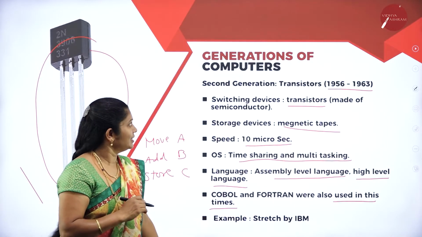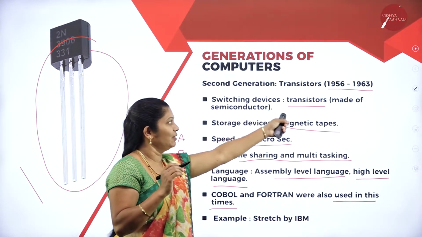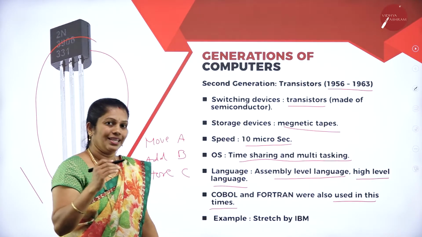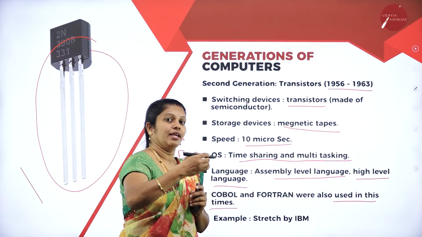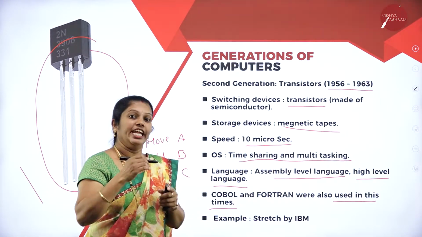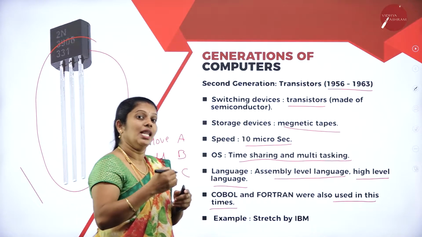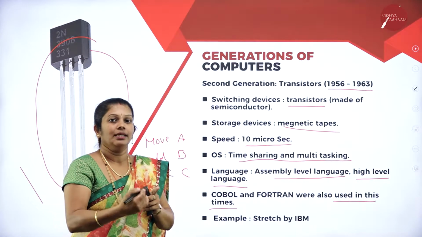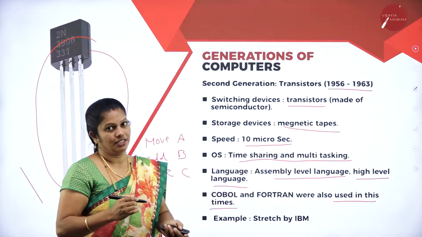But when we come to the second generation, the main technique we are using is transistor and storage is magnetic tapes. With that you can mention regarding power consumption. The power consumption is less compared to the first generation. Heat production is less compared to the first generation, as well as portability is easy compared to the first generation.